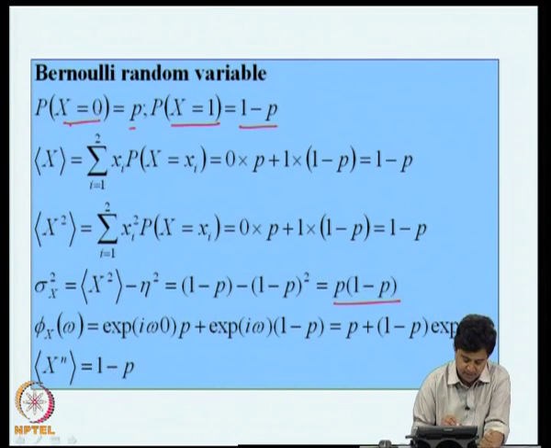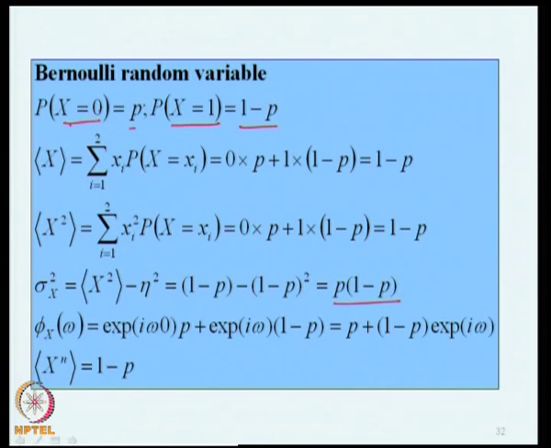The characteristic function phi x of omega is the expected value of exponential of I omega x. So, exp I omega of 0 into p plus exp I omega into 1 into 1 minus p, which is p plus 1 minus p exponential I omega. And from this I can show that all Mn are 1 minus p. You have noticed now that this is nothing but M1, which is 1 minus p, and this is M2, which is again 1 minus p. Using this characteristic function you can show that all Mn are 1 minus p for this random variable.